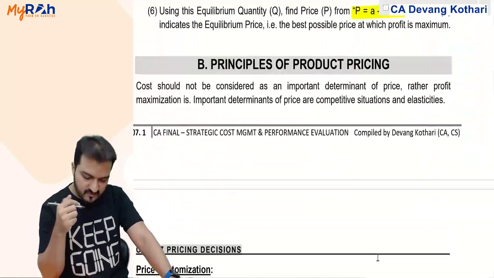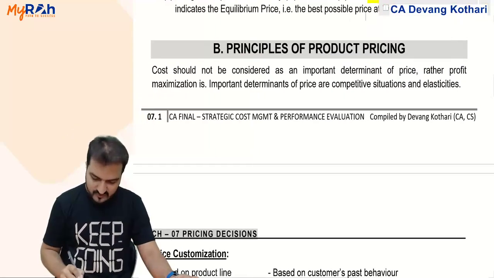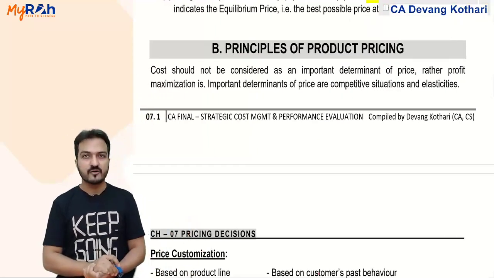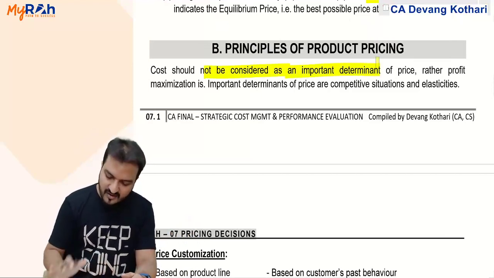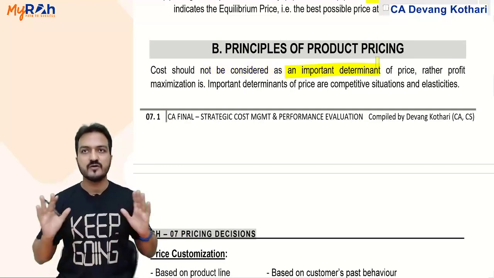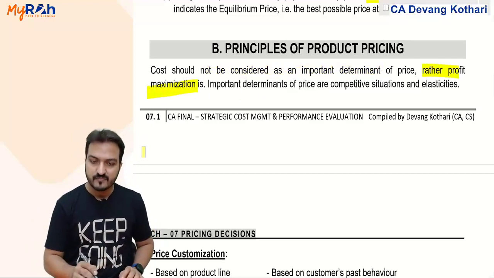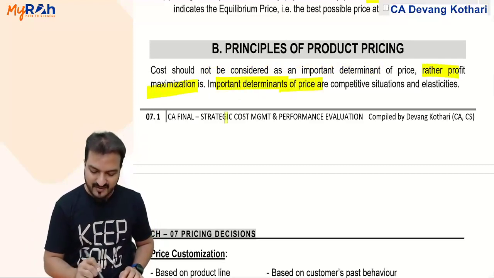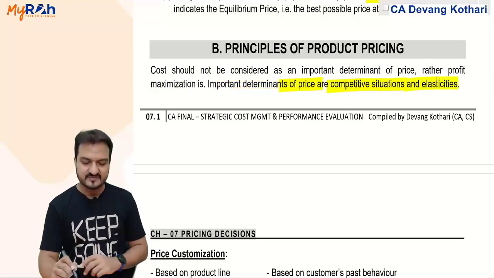Now the rest of the theory topics in the chapter. Principles of product pricing. It says cost should not be considered as the only important factor for deciding price. There are other factors also for deciding price. Yes, rather profit maximization is an important determinant for price decision when there are competitive situations and elasticities.